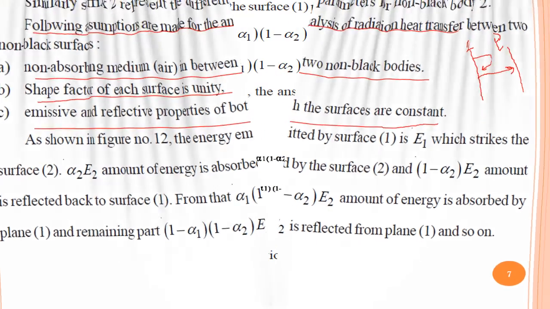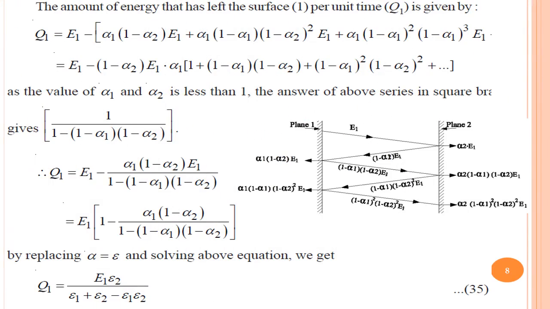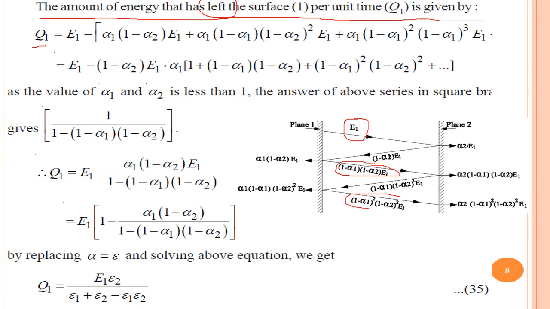So what we had discussed. Now we have to discuss the amount of energy that has left surface 1 per unit time, that is Q1. So the amount of energy that has left surface 1 is E1, and so on. Okay, so you can say Q1. So we will erase this part.